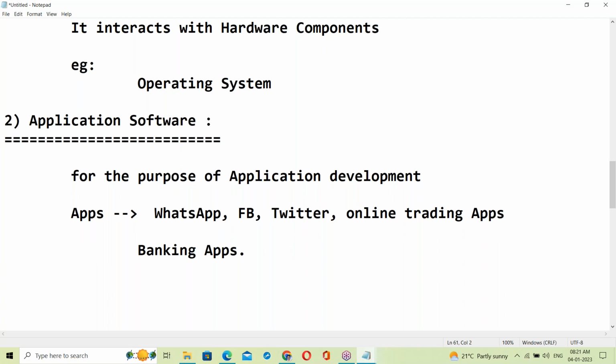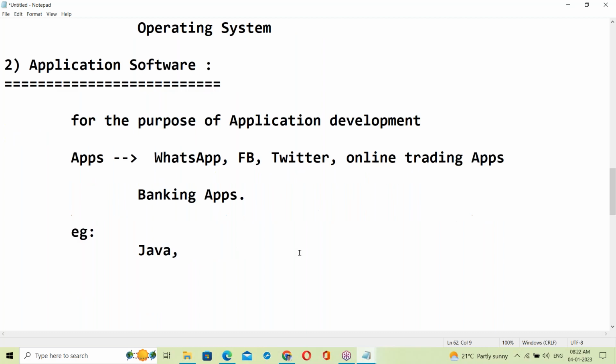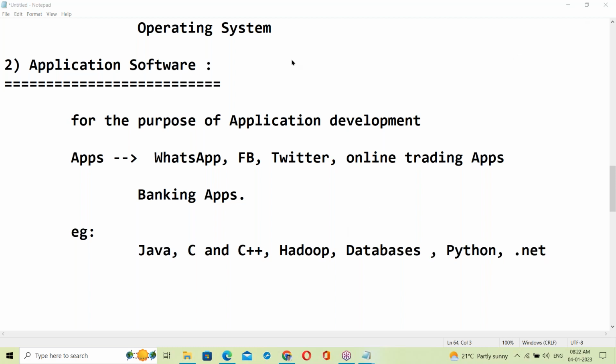Yes, example for application software: Java. Java is a mostly used application software. Next is C and C++, also application software. Suppose Hadoop, also application software. Databases are application software. Python is application software. Next, .NET, like many things. These all are application software.